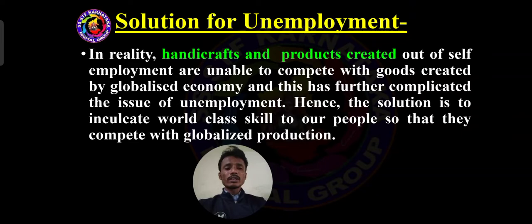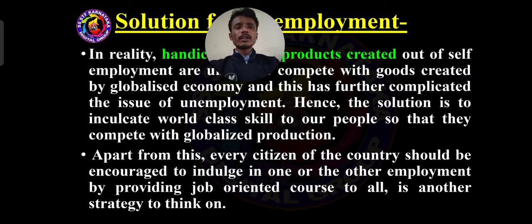Those who are even working at a rural level also gain wonderful skill, making it possible to give competition worldwide. That is why skill plays a very important role. Then, apart from this, see, these are the main solutions.